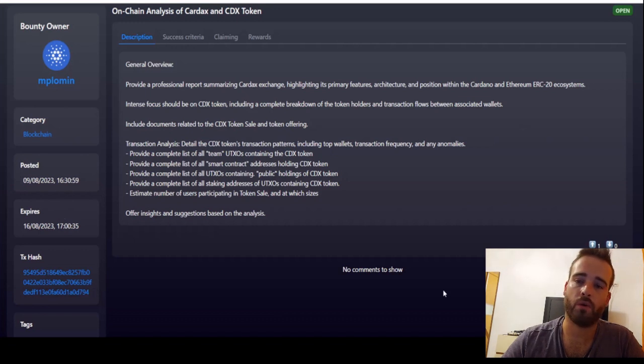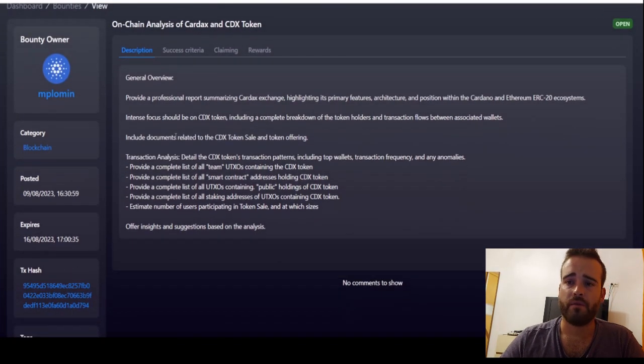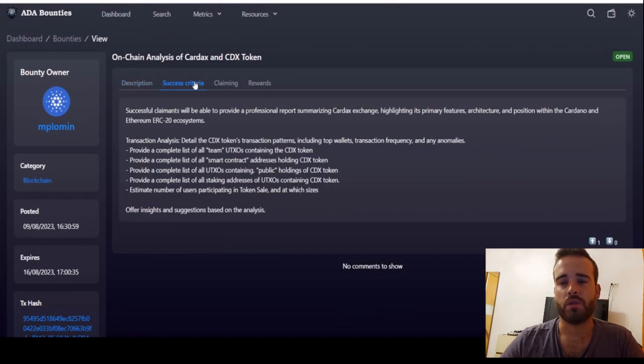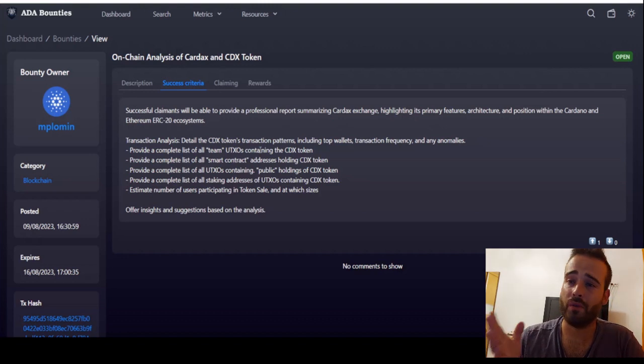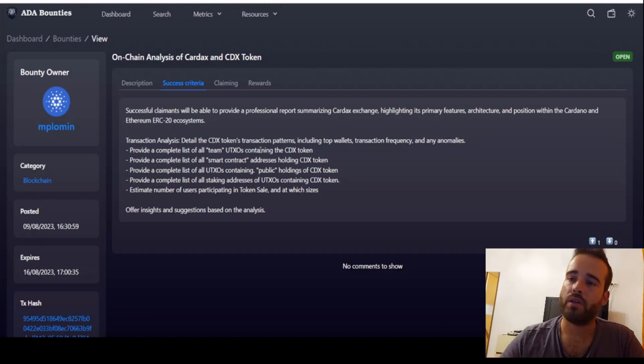From the moment we are recording this video, it's 1 day to the expiry date, so it would be very hard to execute on it. And then we have the success criteria, where it was successful or not, what we need to achieve. This one is one that you should read very carefully and make sure that whatever it is that you deliver fills in this criteria in the most perfect way possible.